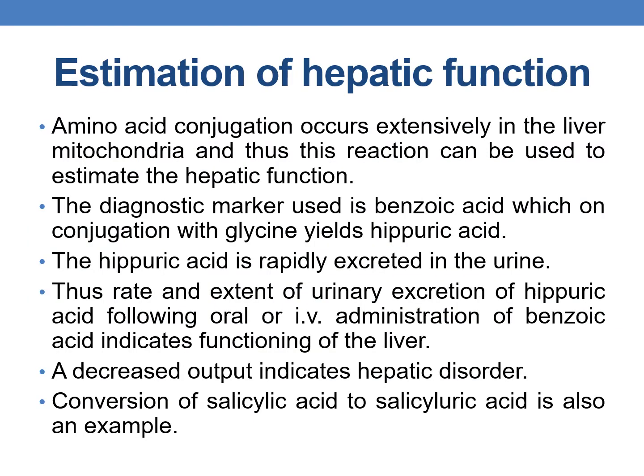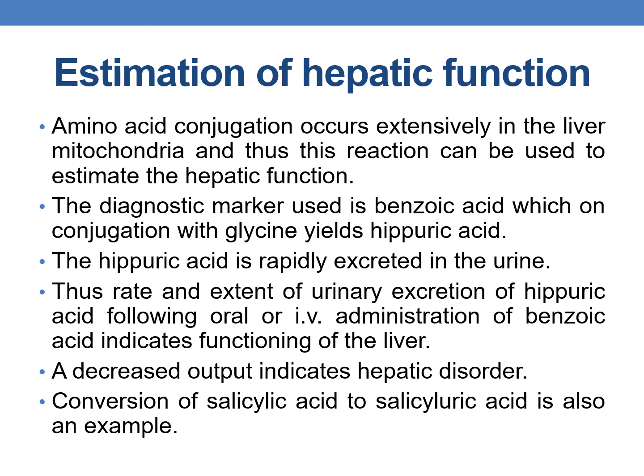Now coming to the estimation of hepatic function. The amino acid conjugation occurs extensively in the liver mitochondria, and thus this reaction can be used to estimate the hepatic function. This is an important point. The diagnostic marker used is benzoic acid and its conjugation with glycine.